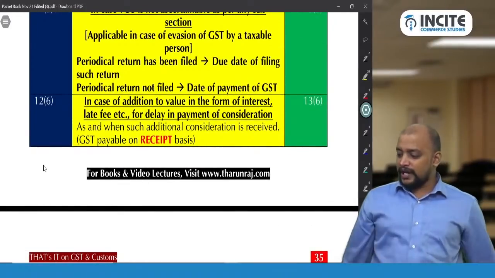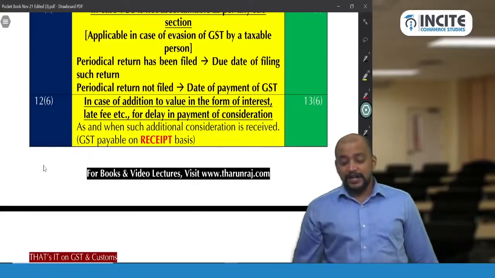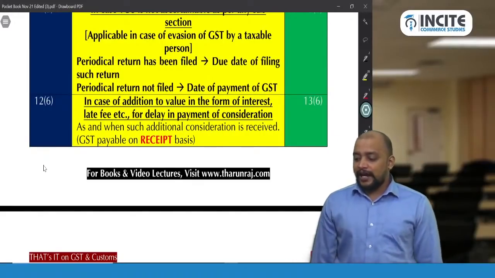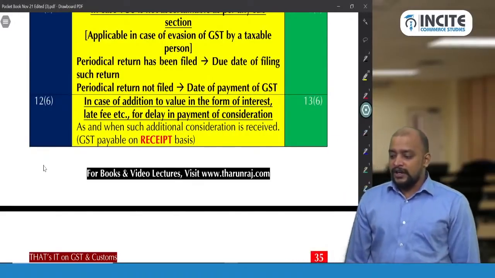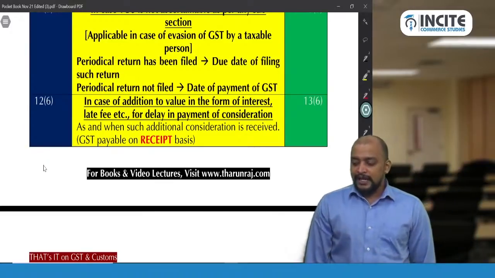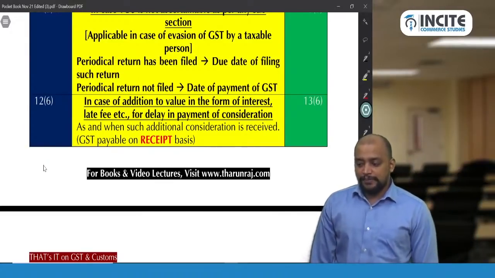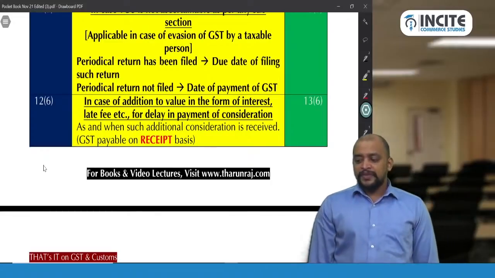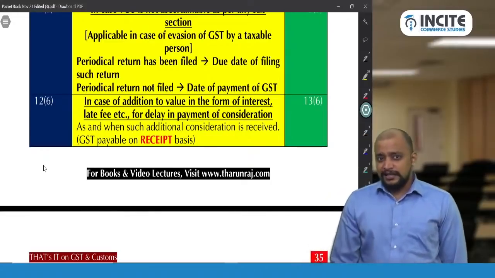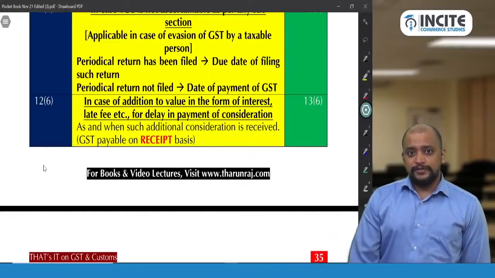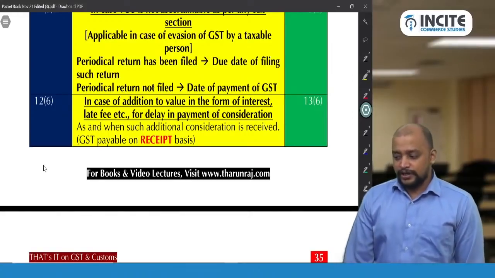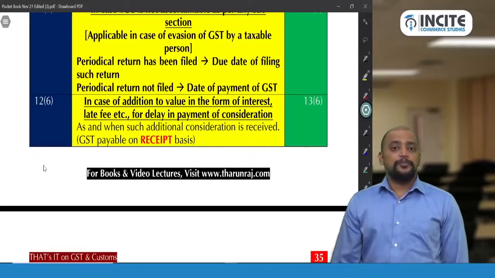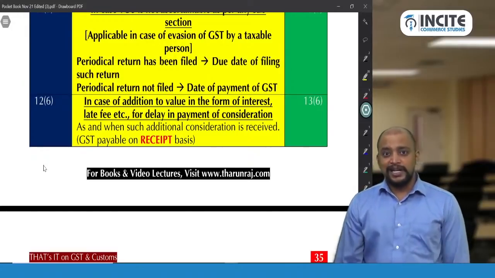So there is one query. Someone is listening live and asking a query, super. If Google Pay gives a gift voucher for Swiggy of rupees 200, then what will be the time of supply? It is not an identifiable voucher, because it can be redeemed against what? It can be redeemed against any product or service offered by Swiggy, correct?